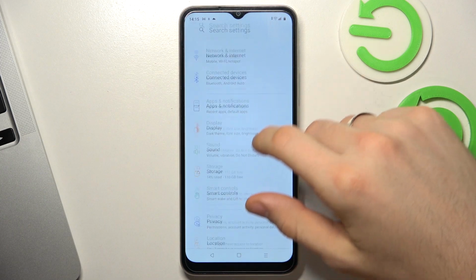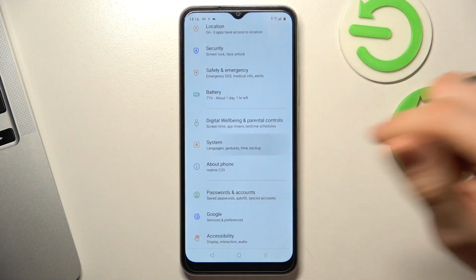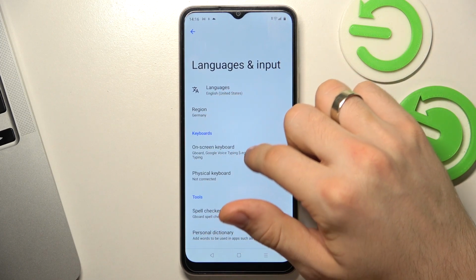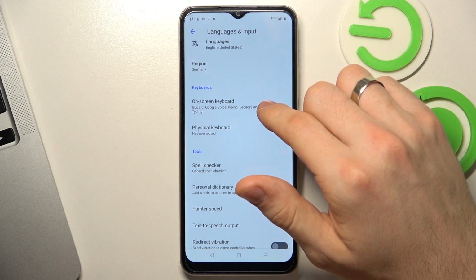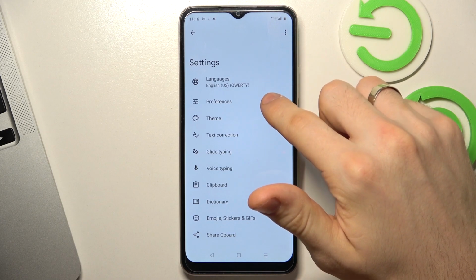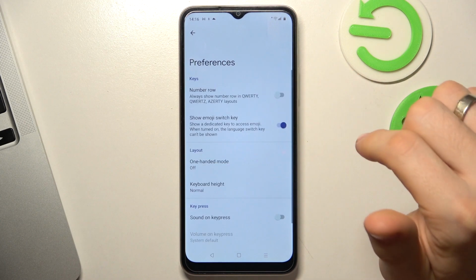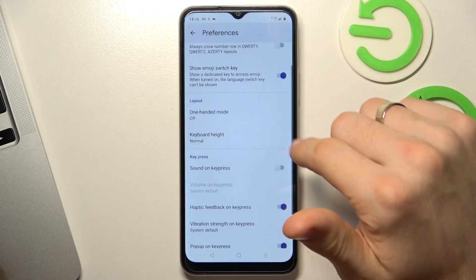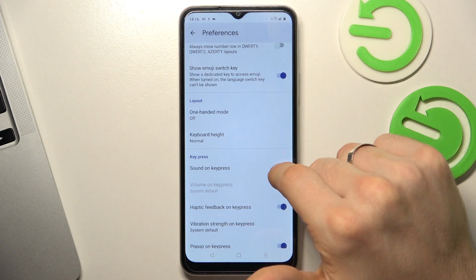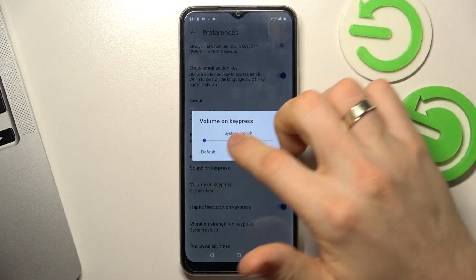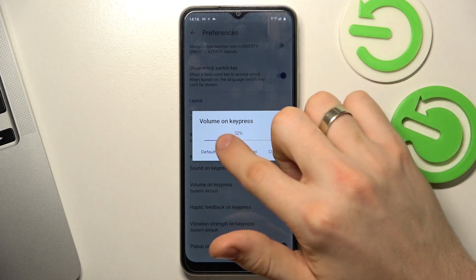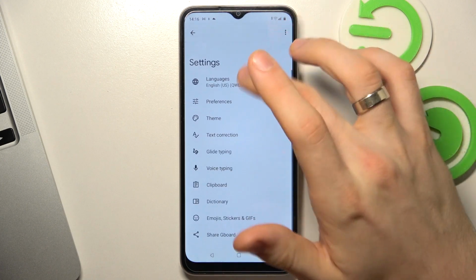Firstly, we need to open settings, then scroll down, choose system, then languages and input, keyboards. Here choose on-screen keyboard, here choose your keyboard, and here we have preferences. Great. And here we can enable or disable sound on keypress. We can set up the volume of the keypress, for example max volume, and now